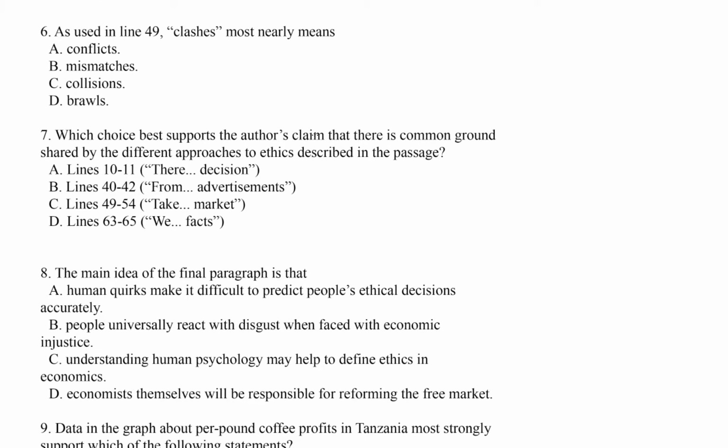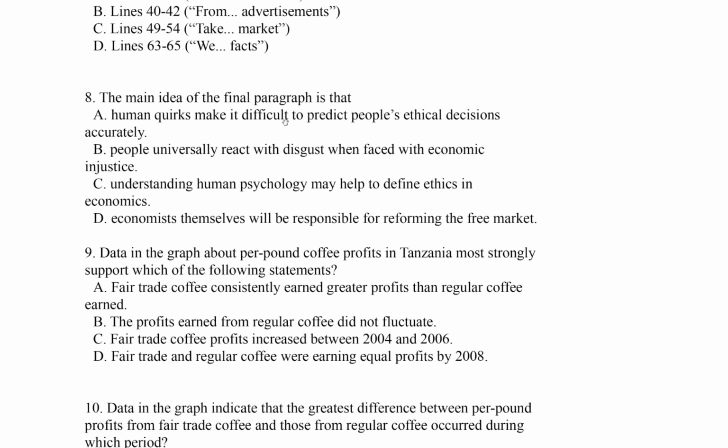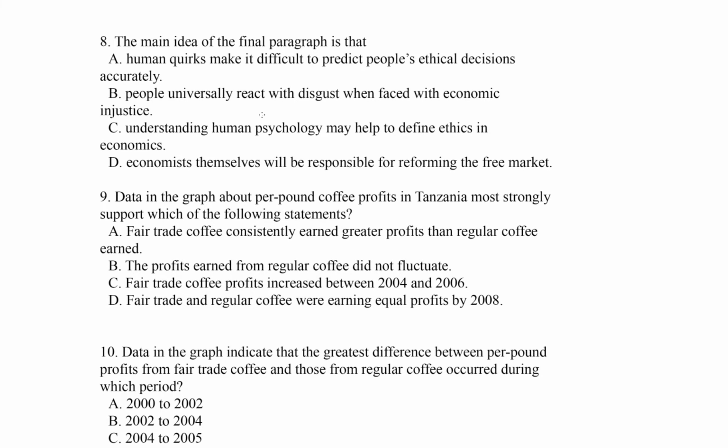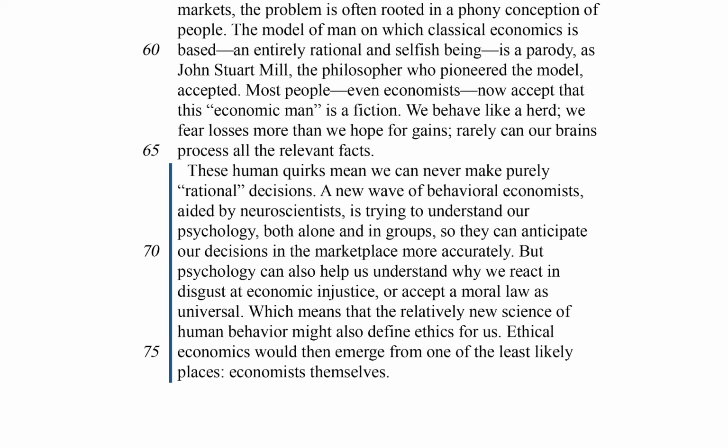Which choice best supports the author's claim that there is common ground shared by the different approaches to ethics described in the passage? So this question is asking us to cite textual evidence to support a claim, but I feel like we're going to need to have the whole passage under our belt in order to do this one. Move on to question 8. The main idea of the final paragraph is that blank. All right, and that's just asking, what's the final paragraph about?